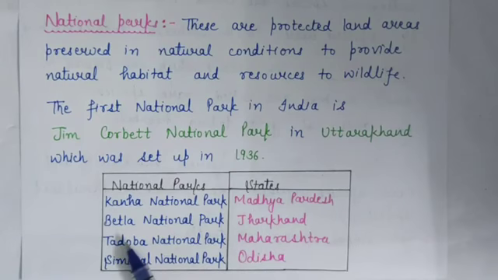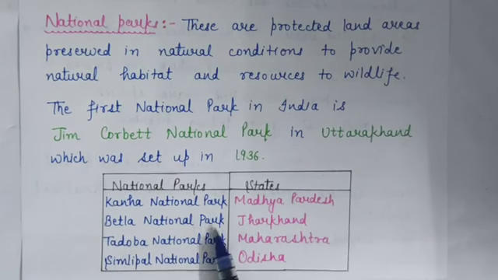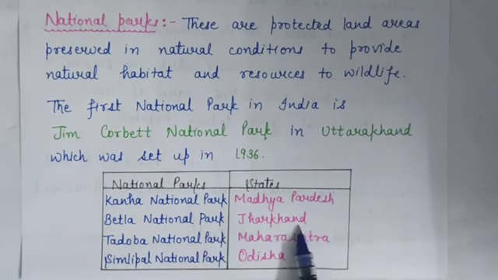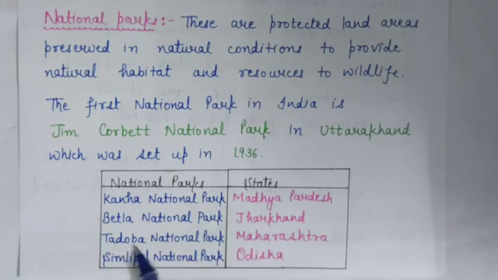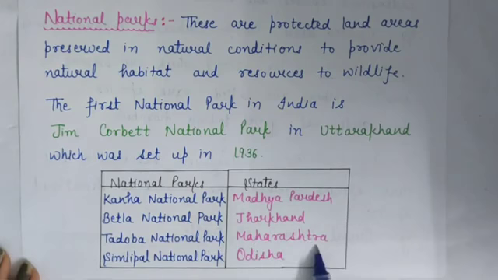Now next is Betla National Park. It is in Jharkhand. Now Tadoba National Park. It is in Maharashtra. And next is Simlipal National Park, which is in Odisha. So these are some national parks found in India.